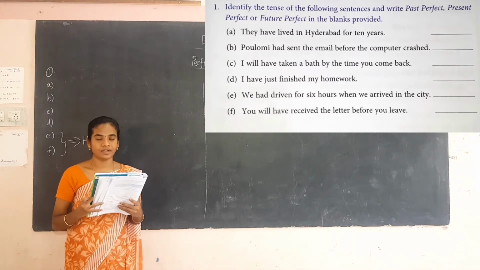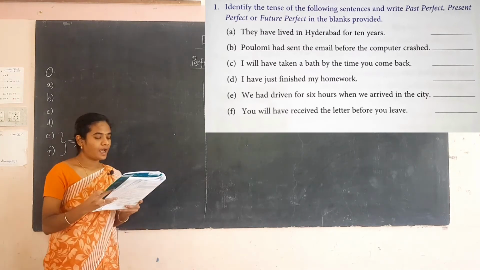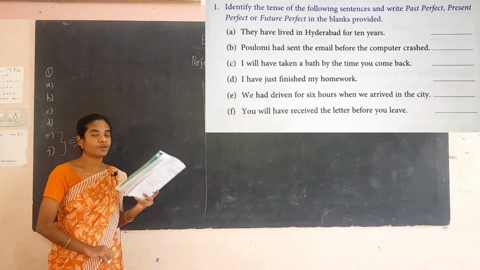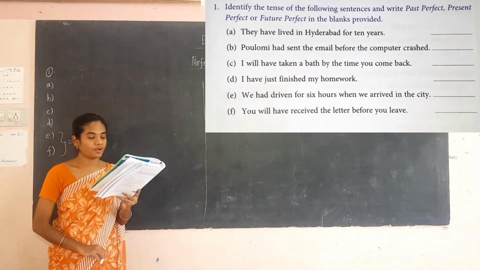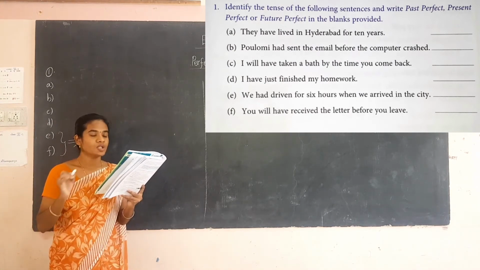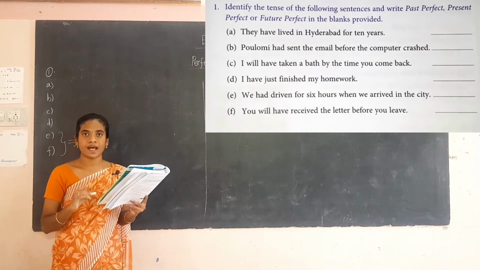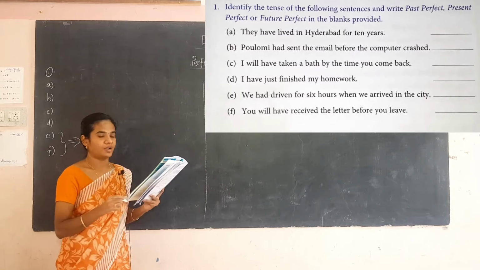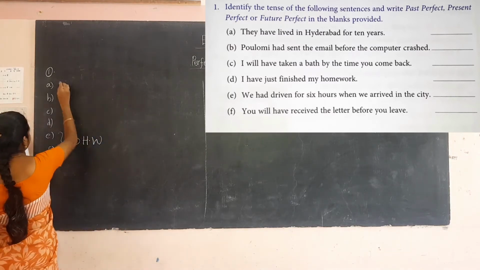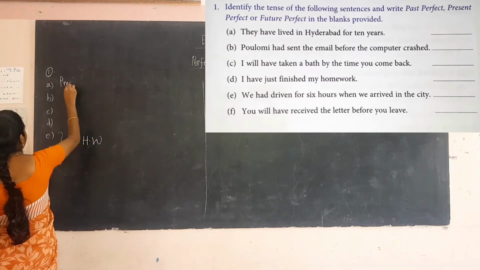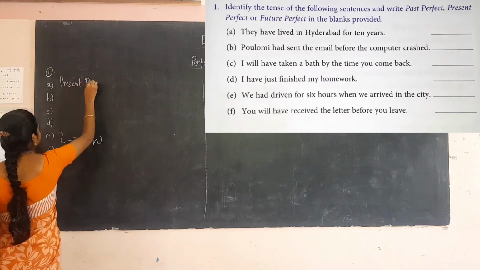We have learned this, so keep that in mind. They have lived in Hyderabad for 10 years. Here they are using have lived. So it comes under what tense? It is the present perfect. So write in the blank, present perfect.